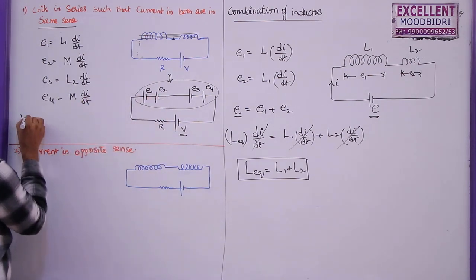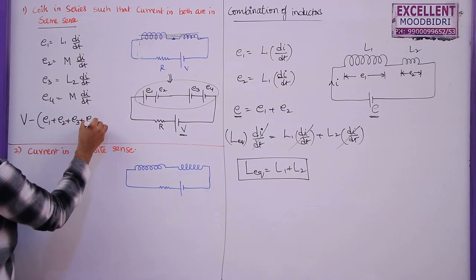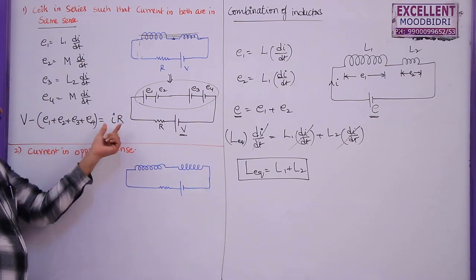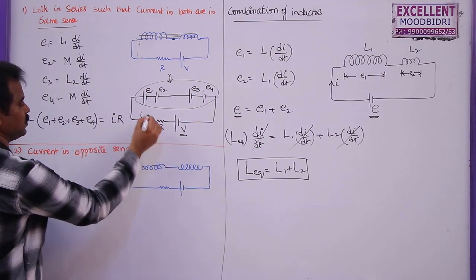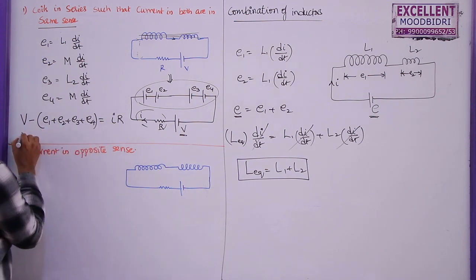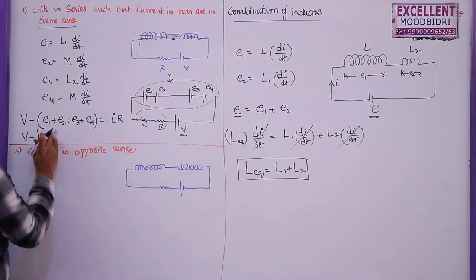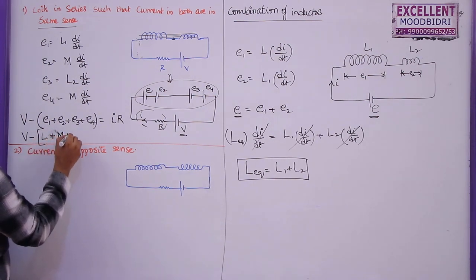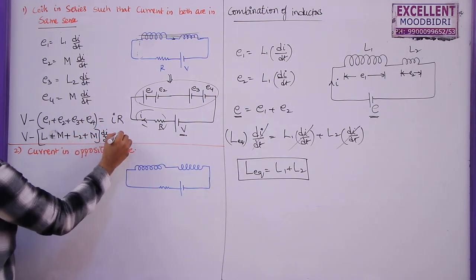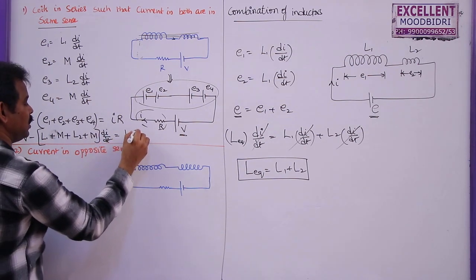So the total potential is V minus (E1 plus E2 plus E3 plus E4), which is the net potential difference, equal to the product of the current that is passing through this one, let us say this is I, and resistance R. So from this we can write V minus (L1 di by dt plus M di by dt plus L2 di by dt plus M di by dt) is equal to IR.